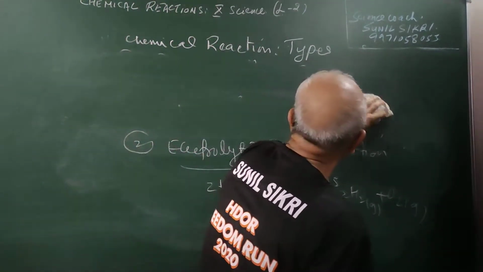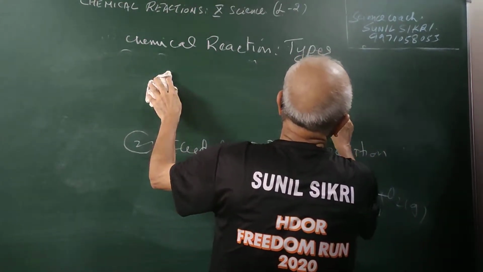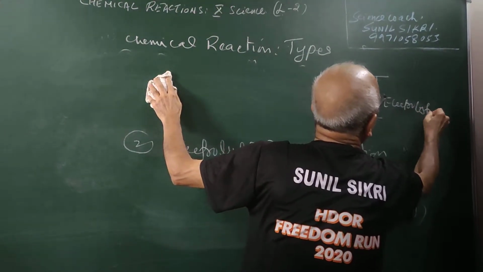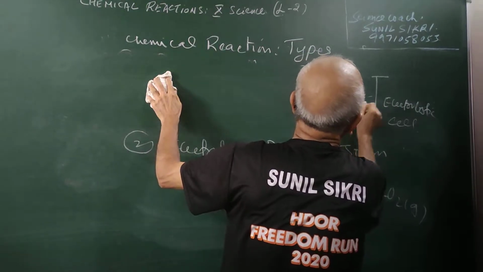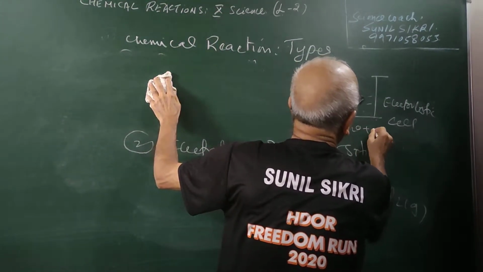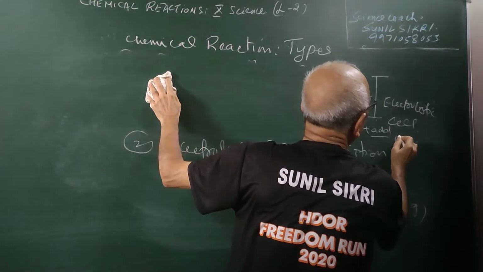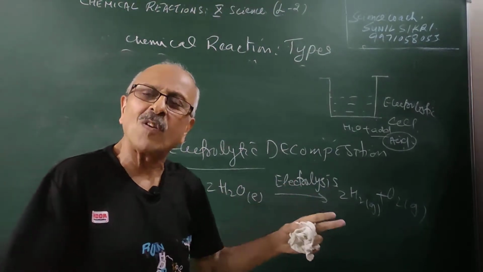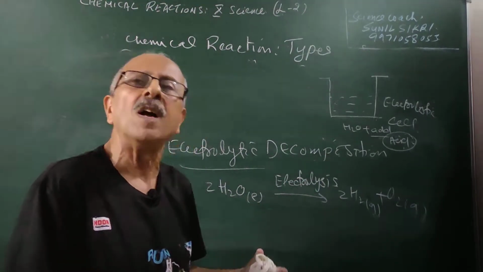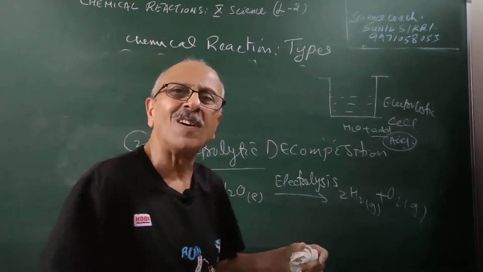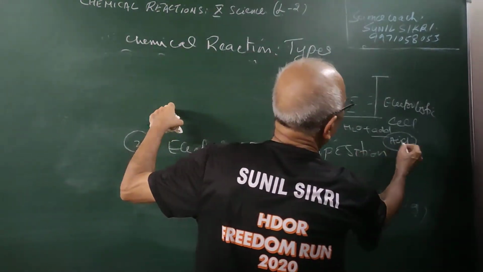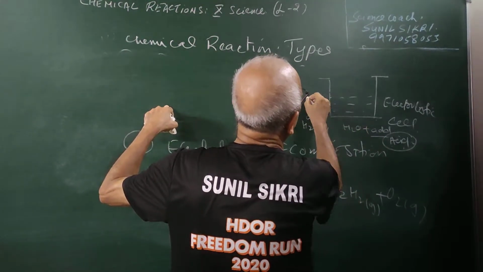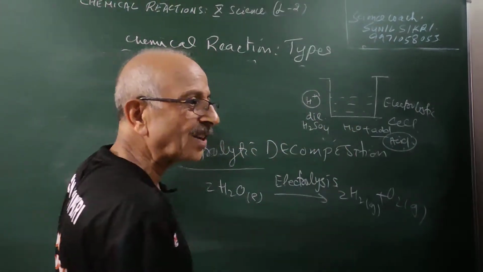This is an experiment which you can do easily, students. If I take an electrolytic cell and I have water, in the water some acid is added, a few drops, so that the electrolysis will take place and decomposition will take place. Pure water decomposition is difficult because the ions are fewer. So when I add a few drops of acid like H2SO4, there will be H ions and OH ions inside.